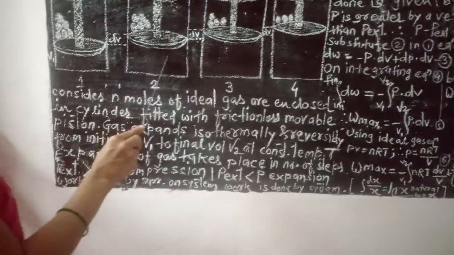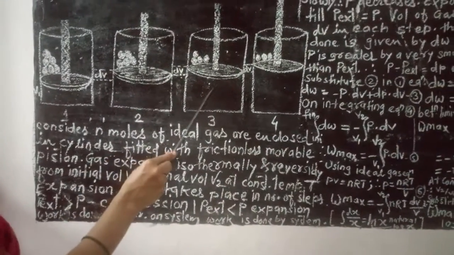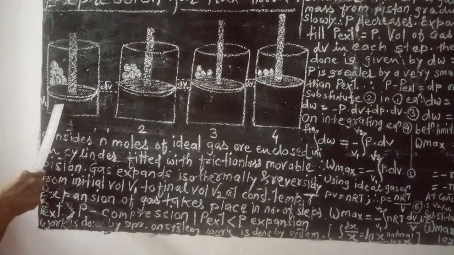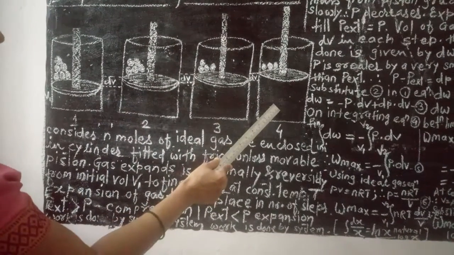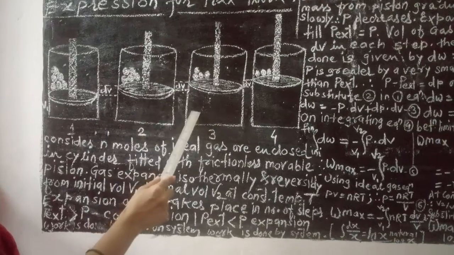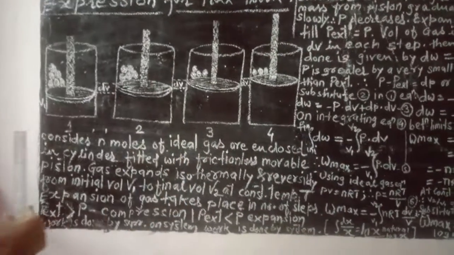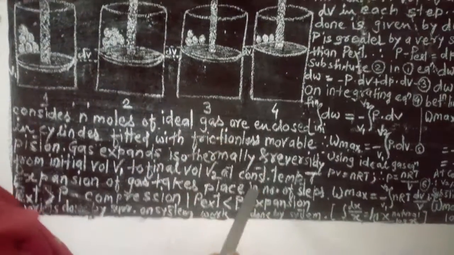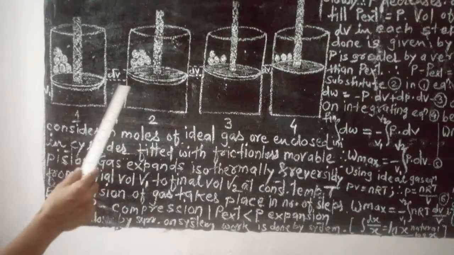V1 is the initial volume and this is the final volume V2, and these are the intermediate changes in the volume, at constant temperature T.